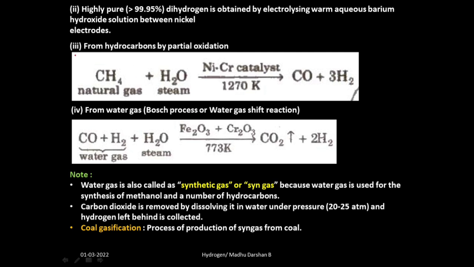Now the third method: how can we produce dihydrogen? By partial oxidation of hydrocarbons. Do you know what hydrocarbons are? Hydrocarbons are organic compounds containing only carbon and hydrogen. What is oxidation? Addition of oxygen. What is partial oxidation? We are not adding pure oxygen, instead we are adding some amount of oxygen through a water molecule. So we will not react hydrocarbons with oxygen, instead we treat hydrocarbons with water. If we treat hydrocarbons with water, that is known as partial oxidation.